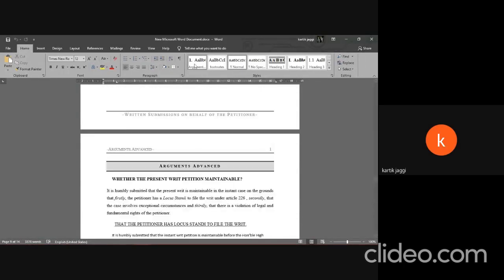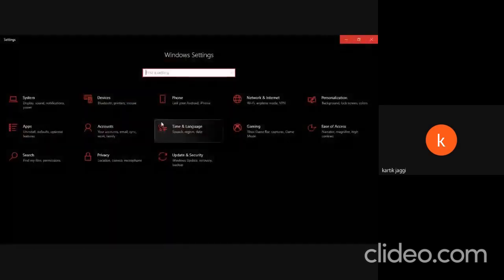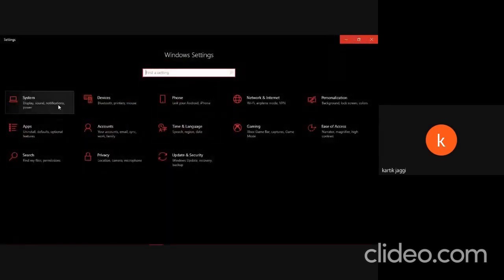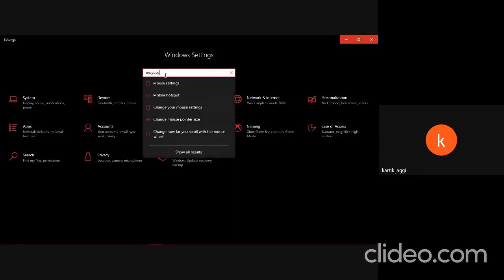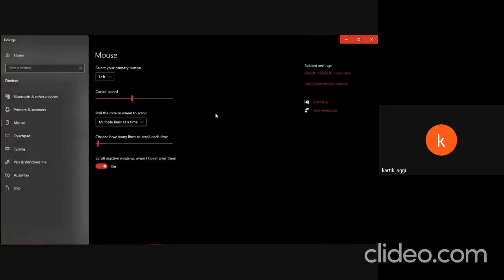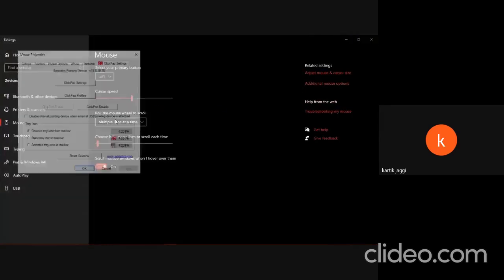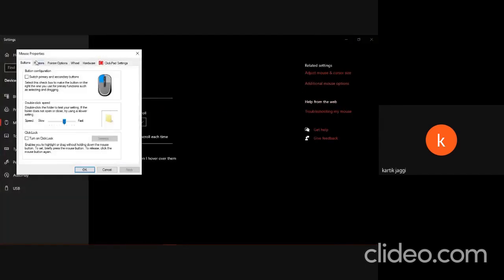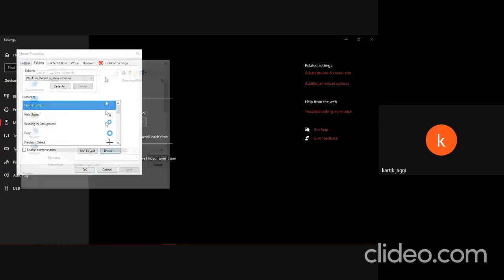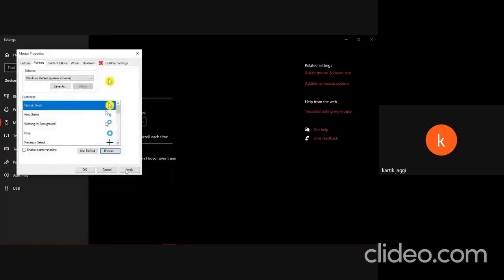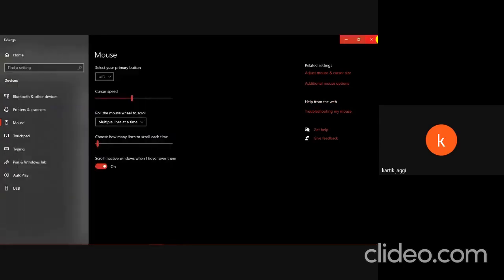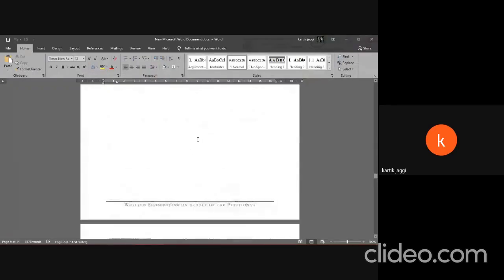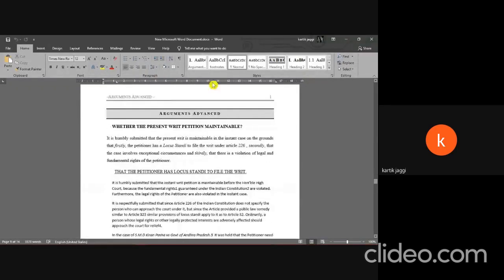Okay, so just a second. Let me update my cursor so that it's easier to see. Okay, so let's start with this area.